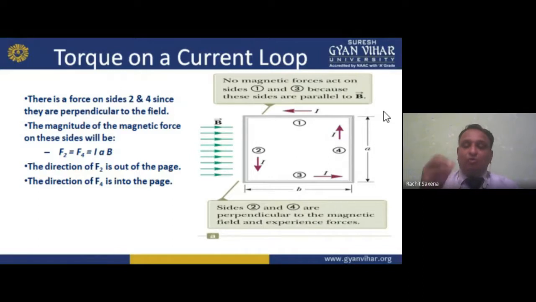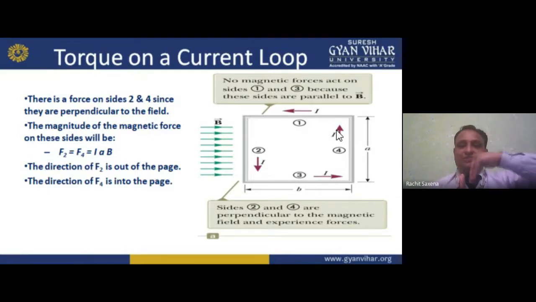So what I want to say here is that I am representing the forces F2 and F4, where one is in and one is out. F4 is into the page. I am considering this loop in the page. So in this page, if I am talking about the 2 and 4 sides, in side 4, F is going in, and if I'm talking about F2, it is out. So it is working like this.